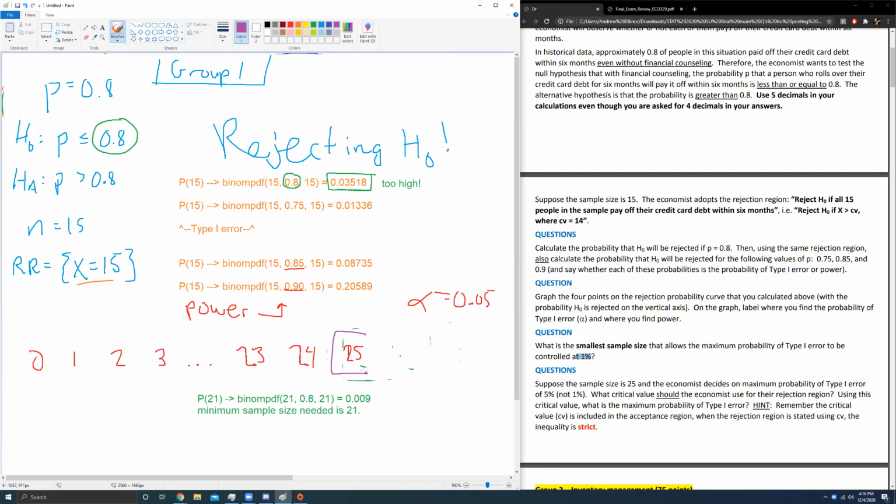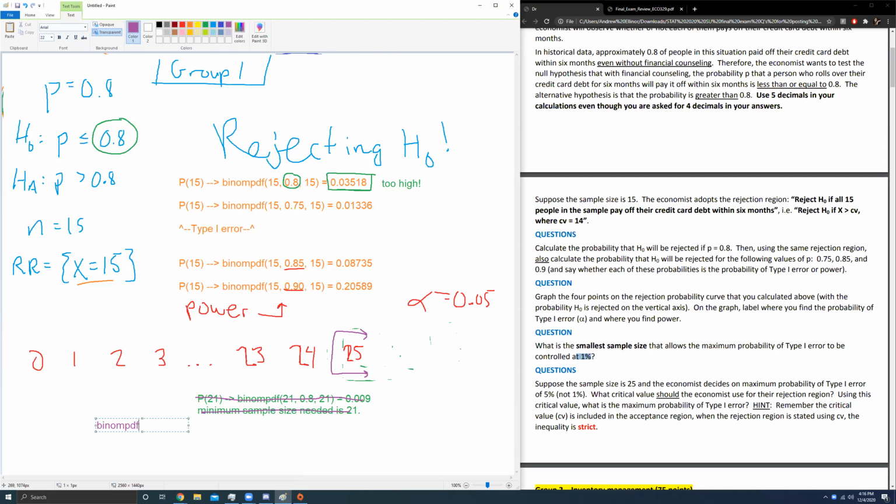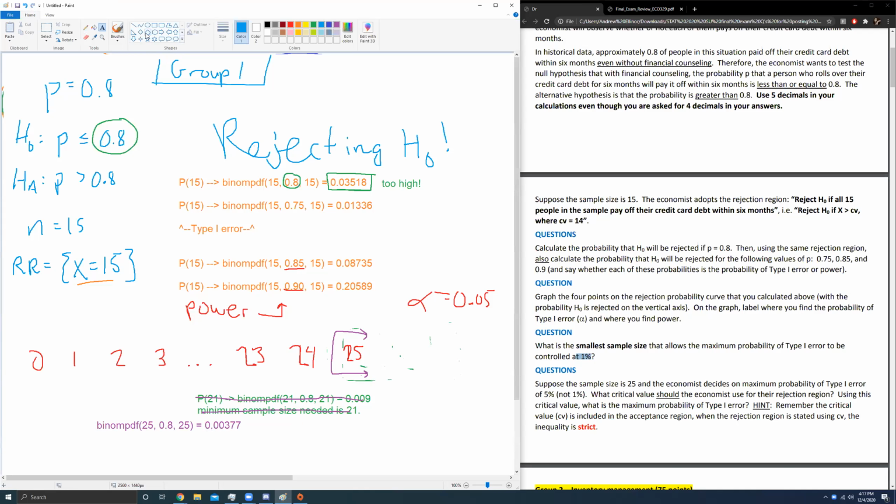So let's use 25. If I do binom PDF, let's get rid of this guy. If I do binom PDF of 25, 0.8, 25, what do I get for my value of alpha? Let me do that real quick. I get 0.00377. I'm going to have you answer these questions, kind of follow along. Is that less than 0.05? Yes, so we're good there.